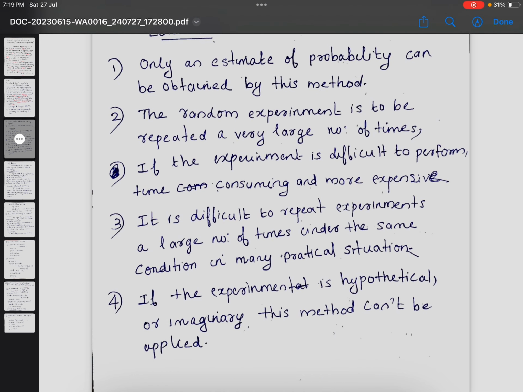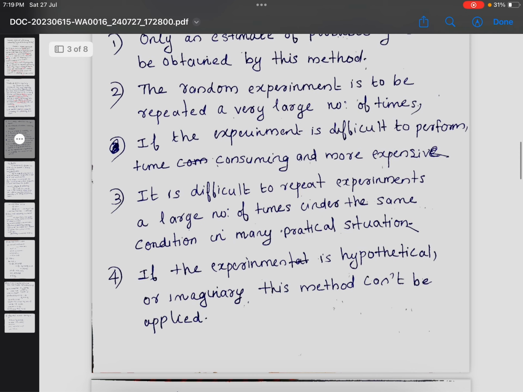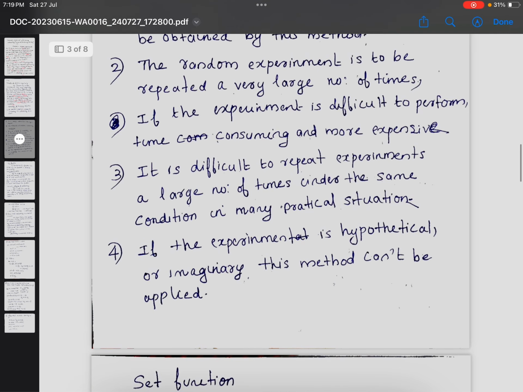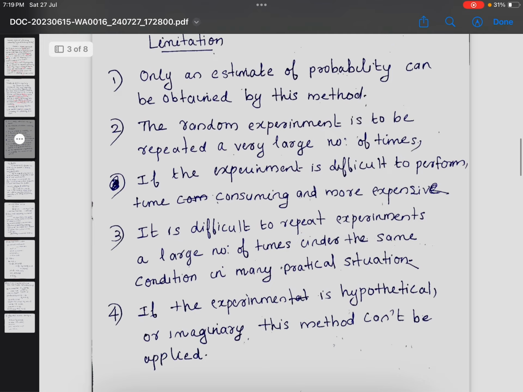And third, it is difficult to repeat an experiment a large number of times under the same conditions in many practical situations. And fourth, if the experiment is hypothetical or imaginary, this method cannot be applied. These are the disadvantages.